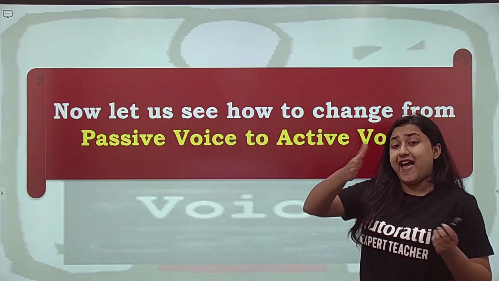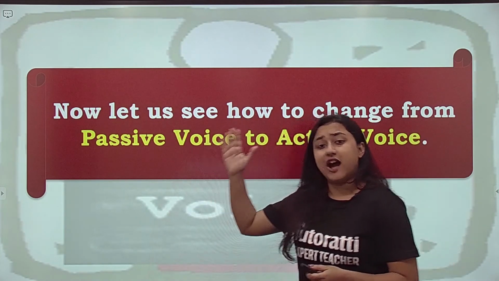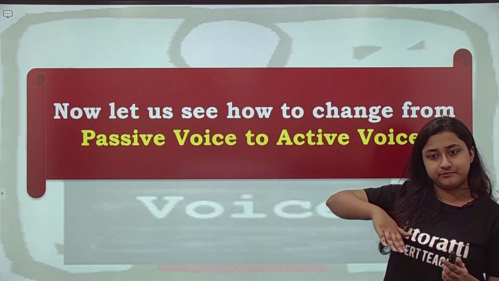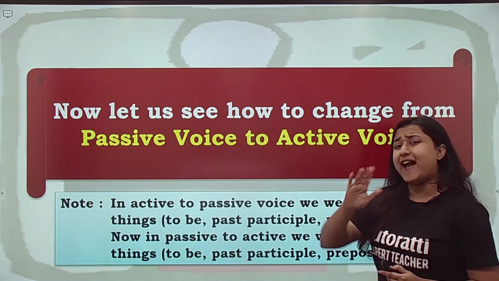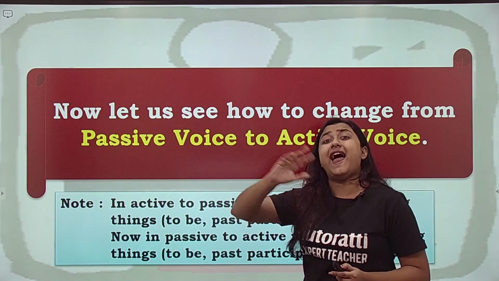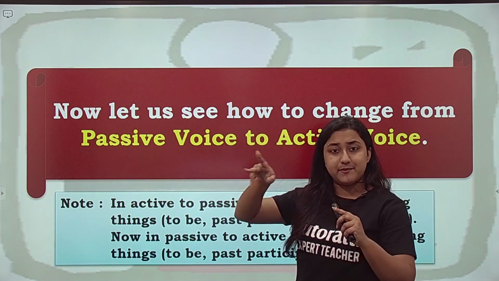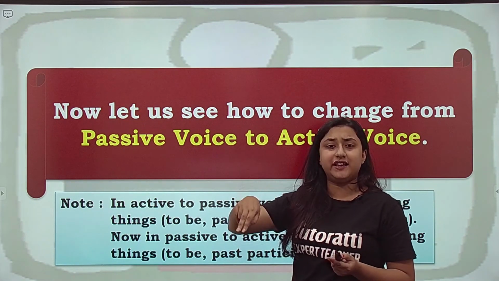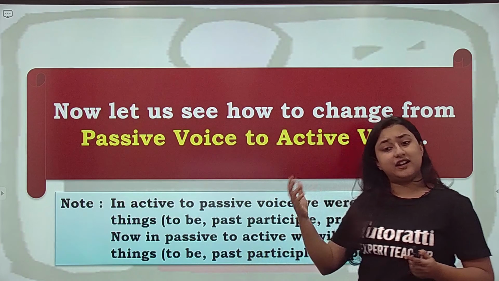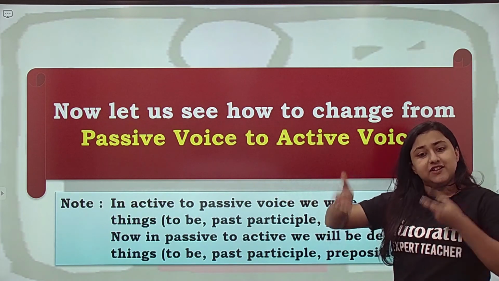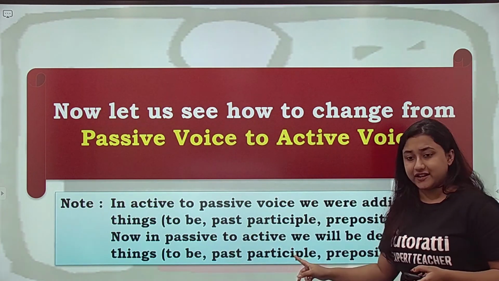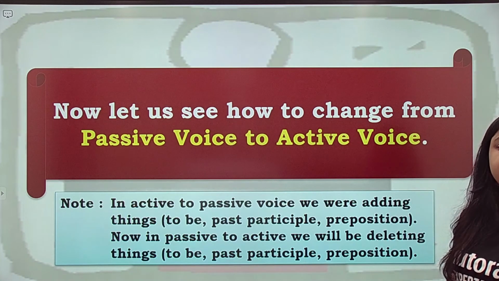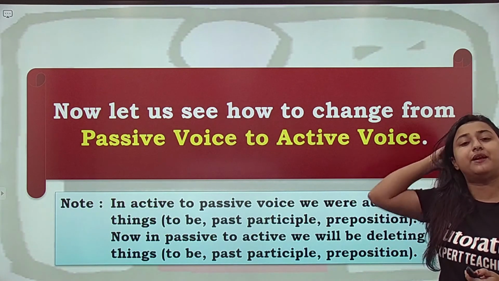Alright. So हमने active to passive तो देख लिया. Now we will see how to change from passive to active. उल्टा करना है. Okay. So active to passive में हमने क्या किया था, we added things ना, swap करने के बाद we added to be in the correct tense, हमने past participle add किया, by add किया. So in this one, in active to passive हमने add किया, passive to active in passive to active we will be deleting things. Okay, we will delete the to be, we will delete past participle, we will delete the preposition as well.